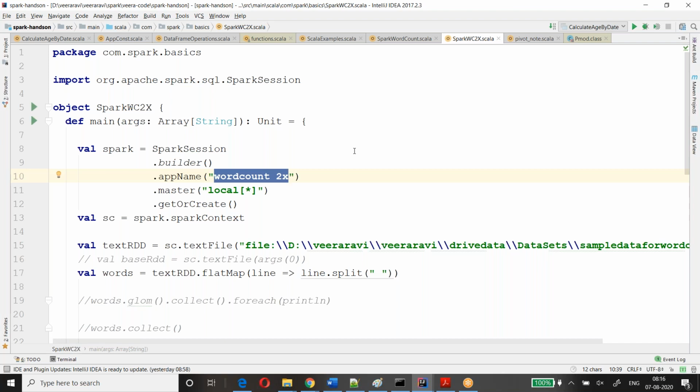The next one is master. Actually, this master represents whether your application is running on local, or whether your application is using any cluster manager.